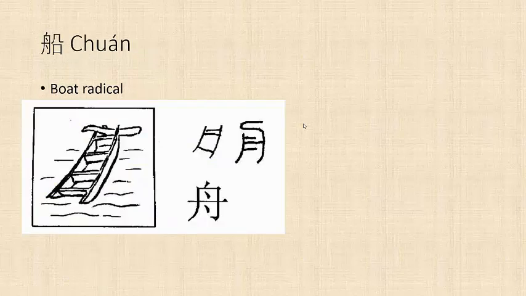The next character, 船, is boat. It was originally a picture of a boat. Here's the rudder, and here's the seats, and it still has the boat radical in it. It looks like a boat with a rudder, and you have paddles and the two people. Unfortunately, the boat's open, so it's going to flood. And then you have the chuan sound next to it.